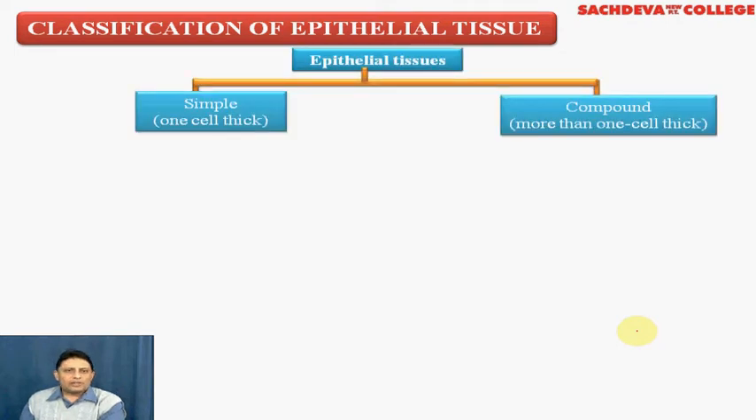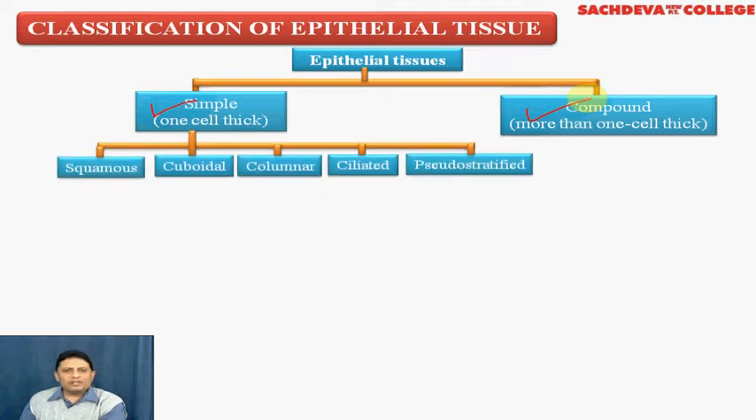Epithelial tissues can be divided into two types: simple epithelial tissue and compound epithelial tissue. This classification is based on the number of layers. Simple epithelial tissues are one cell thick, whereas compound epithelial tissues are more than one cell thick. Simple epithelial tissue is further divided into five types. Number one is squamous epithelium, number two cuboidal, number three columnar, fourth is ciliated, fifth is pseudostratified.